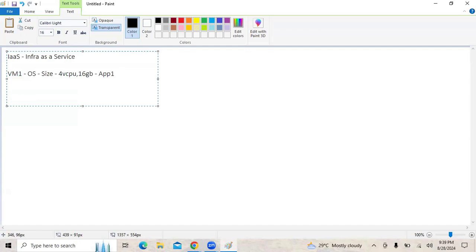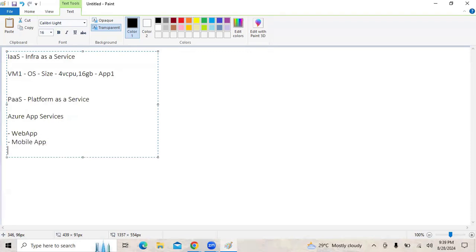Microsoft says we can provide you one more option. You can even deploy your application using platform as a service. So how can we go using platform as a service? There is a service in Azure called Azure App Services. And using this Azure App Services, we can directly deploy web applications. We can deploy mobile applications. We can deploy API applications. We can even deploy function applications, right? This is what we can deploy. Means directly we can go ahead and deploy the web applications.